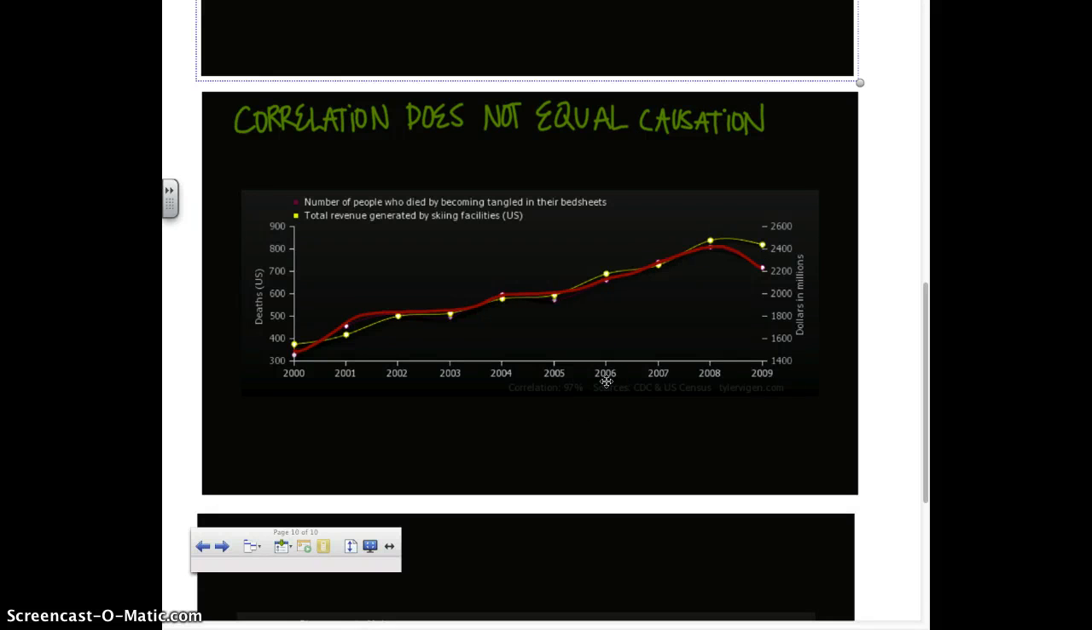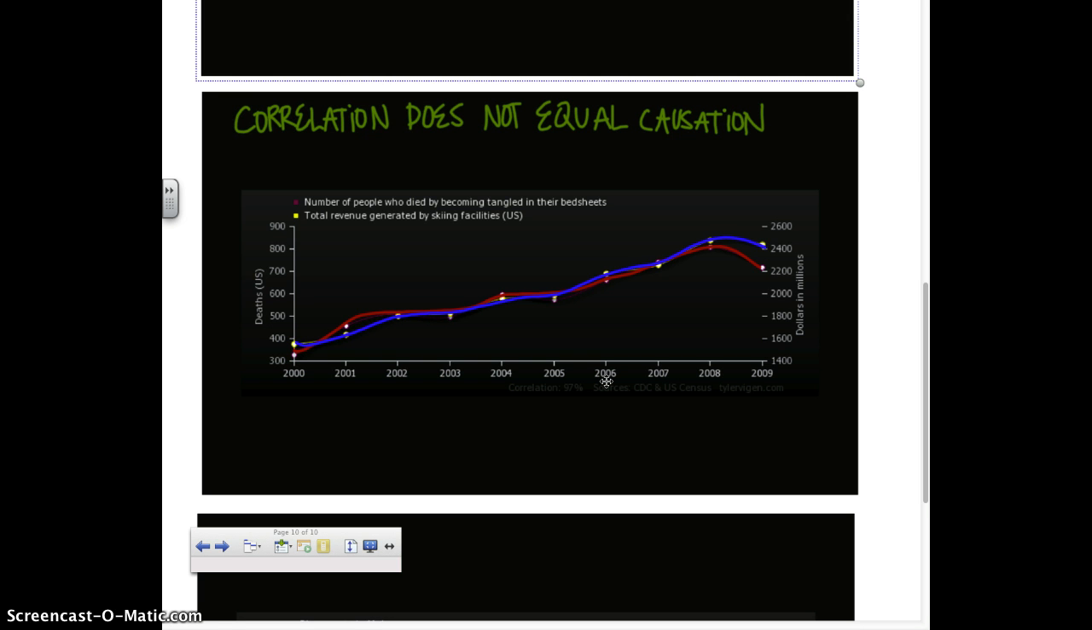So we're finishing up our discussion on correlation does not equal causation with looking at people who got killed in bed sheets versus people who skied. Okay, it's a weird relationship, but when we look at the data points, we can see that their curves are very similar.